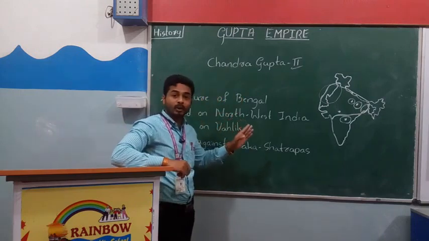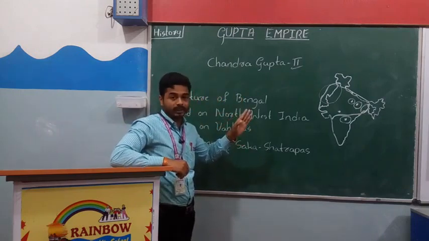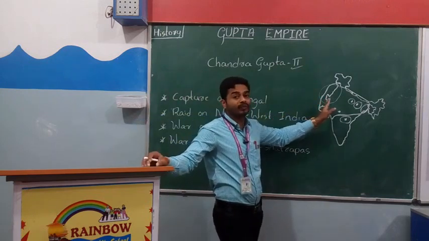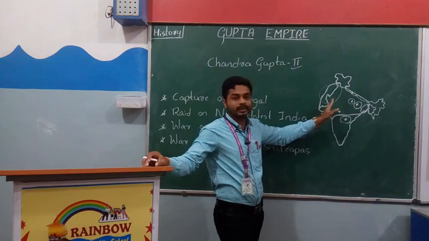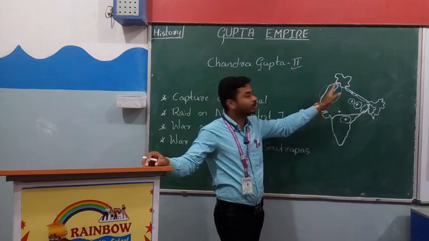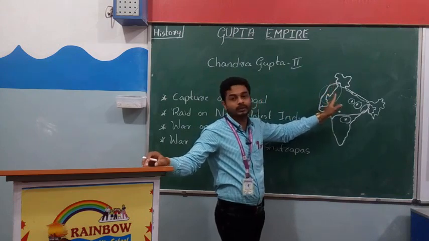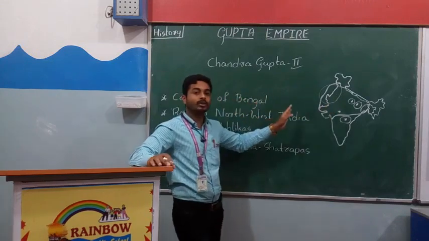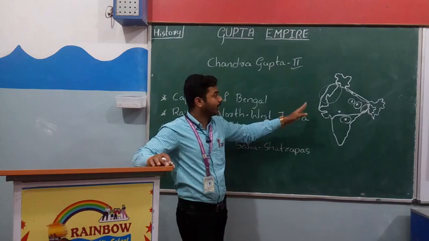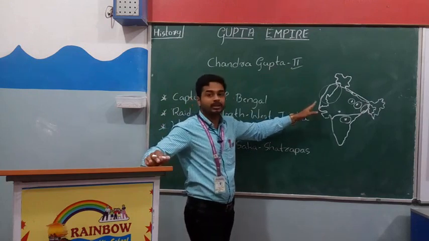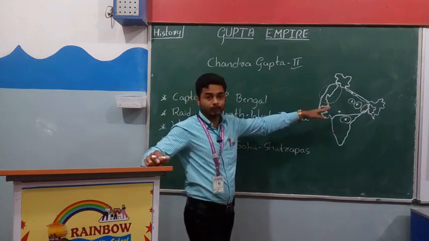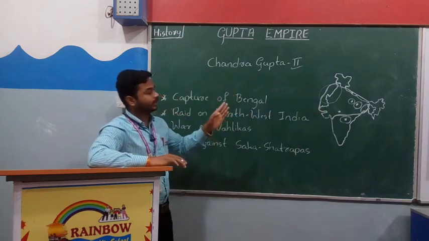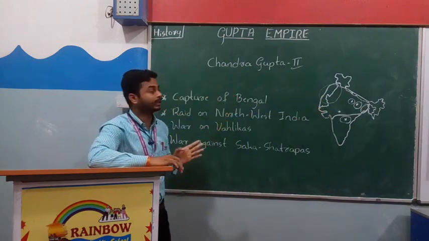Samudragupta also attacked the northwest part of India, but some of the poor kingdoms he did not fight against, because he knew those kingdoms were too poor. But Chandragupta II wanted to conquer those kingdoms also, and he conquered some of the places left by Samudragupta.